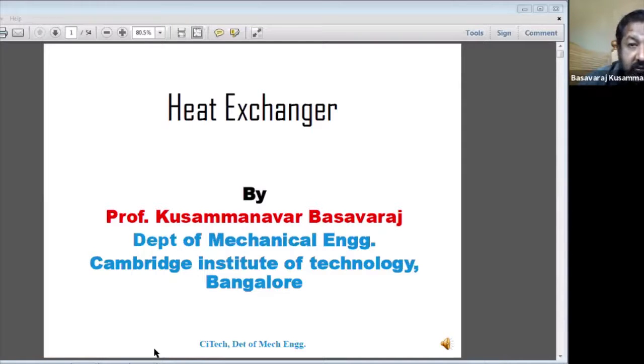Suppose one fluid, a hot fluid, is flowing in one pipe, and around it the cold fluid is also flowing. If there is a concentric pipe, with hot fluid flowing inside the pipe and cold fluid flowing outside the pipe, then heat exchange from the hot fluid to the cold fluid takes place.